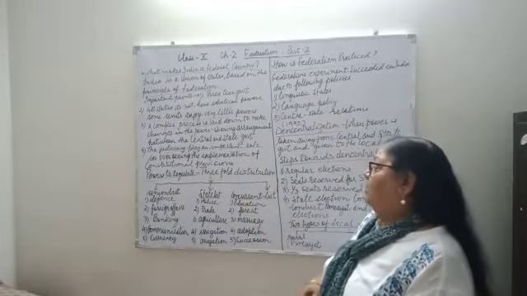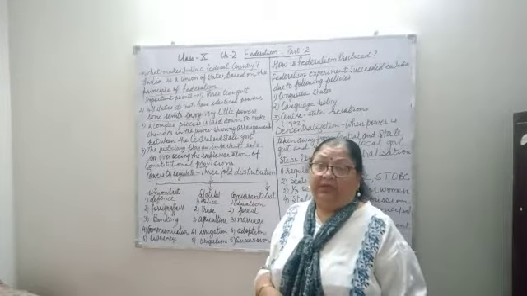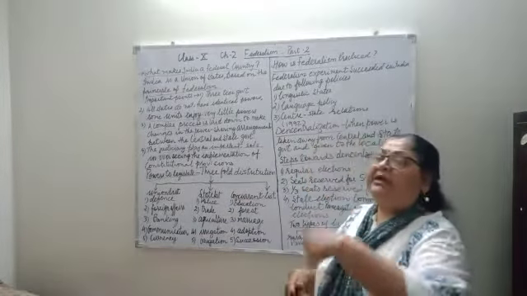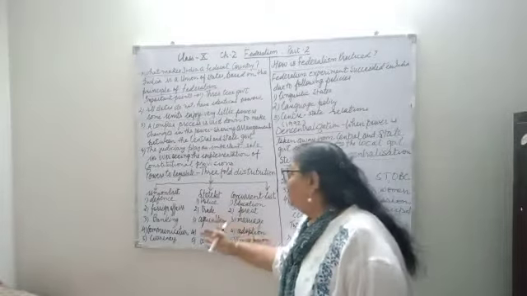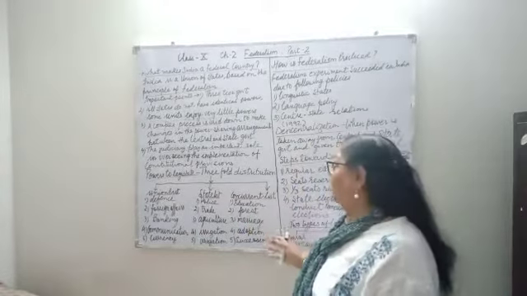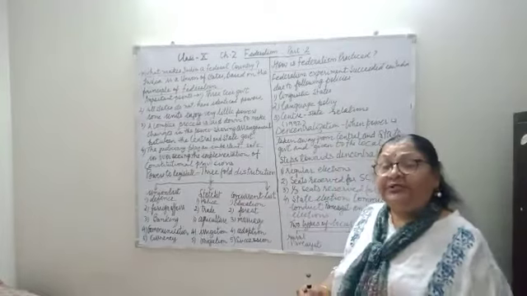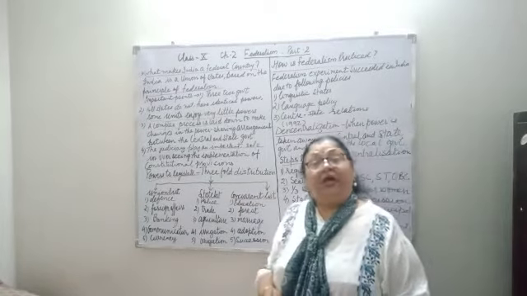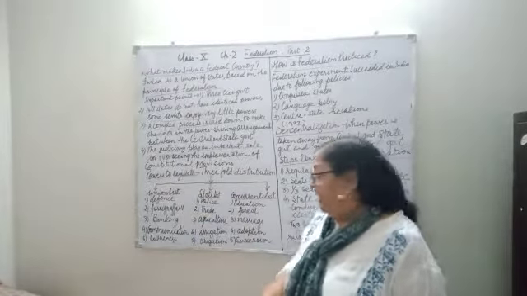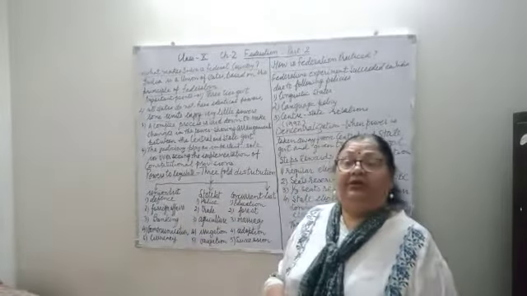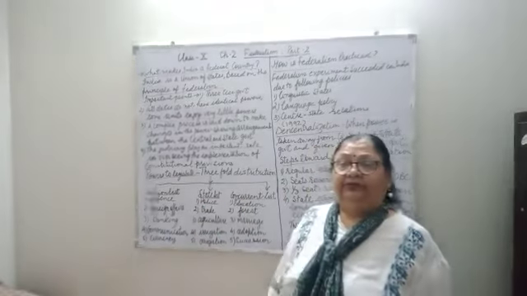Now, powers to legislate. What does legislate mean? To make laws. It is not that center can make any change in the subjects which are in the state list, or the state can make changes in the union list. No, it has been clearly marked in the constitution. For example, in union list there are 5 major subjects. We call it subjects. First is defense.